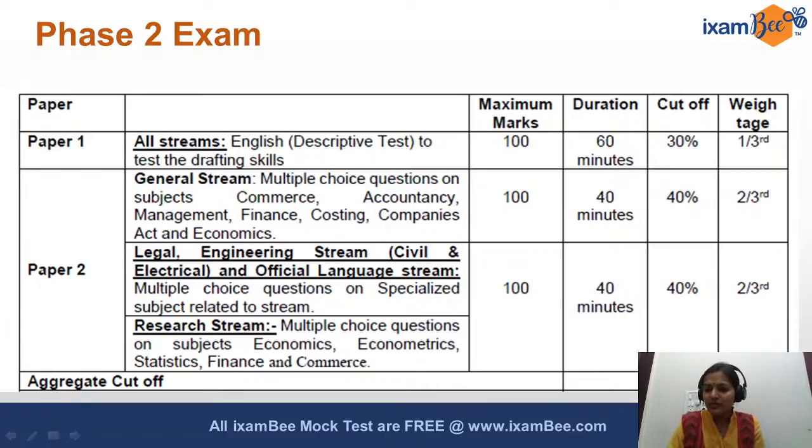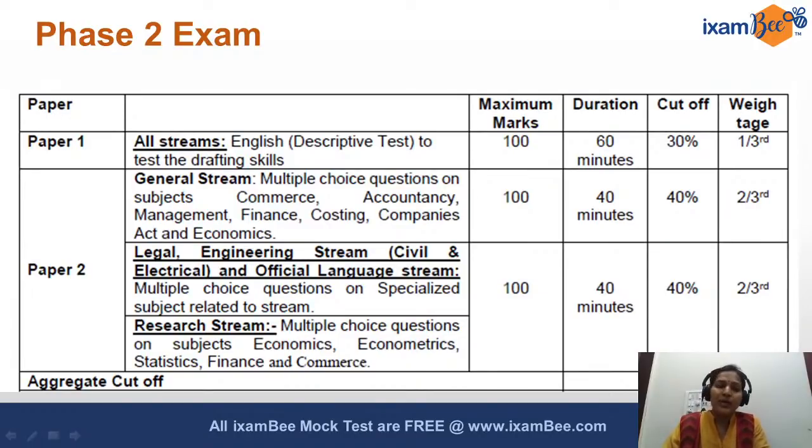At ixamBee, apart from the SEBI general stream, we also provide guidance and courses for the legal stream, the IT stream, and the research stream. So there are four streams that we are providing guidance for. As I said, today I will talk more about the general stream. For the legal, research, and IT streams, we will try to hold similar sessions specifically.